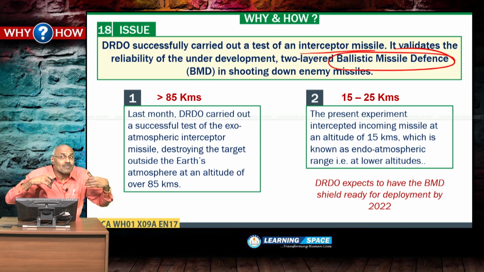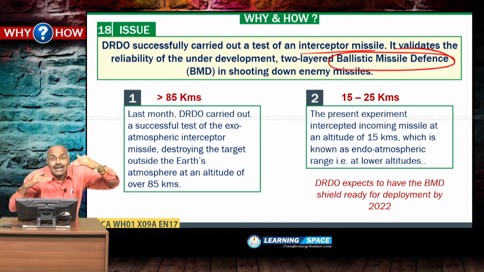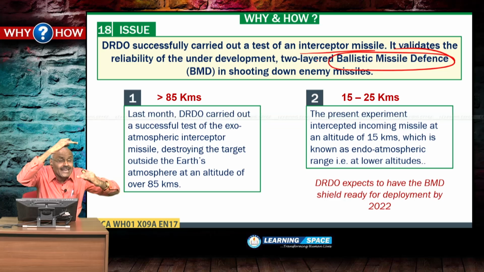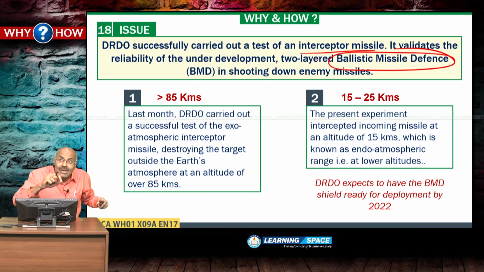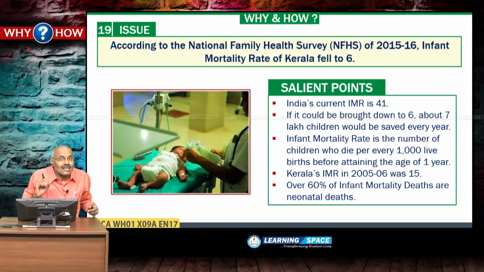Now, the present experiment pertains to intercepting incoming missile at lower heights of 15 kilometers, and this is known as endo-atmospheric shield. So, with this, two experiments of this two-layered ballistic missile defense by DRDO completed, and this two-layered missile shield will become a reality by 2022, right. So, this is all about this news item. And look at the next one.